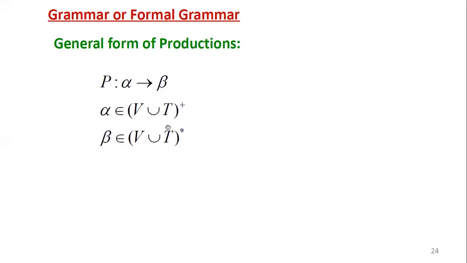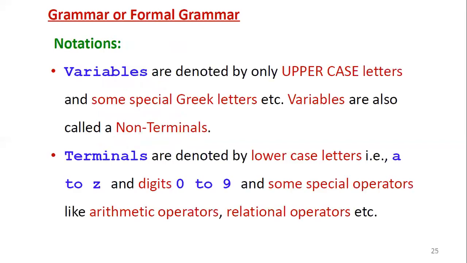In any grammar, whatever types of grammars we will cover in this course, the left hand side does not contain null, and the right hand side allows null. So this is the general form of a production rule, then the restrictions of the left hand side of the production and the right hand side of the production. Now let us see one example.